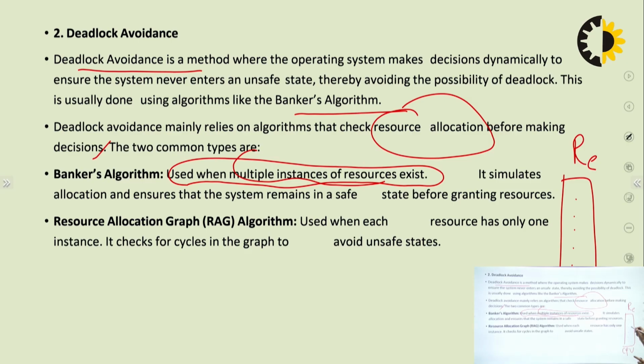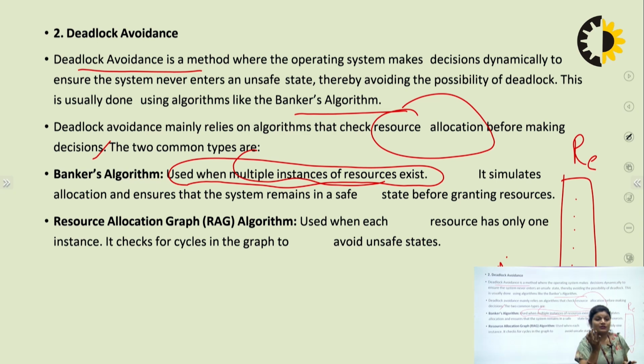Here 1, 2, 3, 4, 5, 6 instances of the CPU are used, like memory, CPU, a number of resources. Allocation is checked to ensure that the system remains in a safe state before granting resources. The resource allocation graph (RAG) algorithm is used when each resource has only one instance; it checks for a cycle in the graph to avoid an unsafe state.